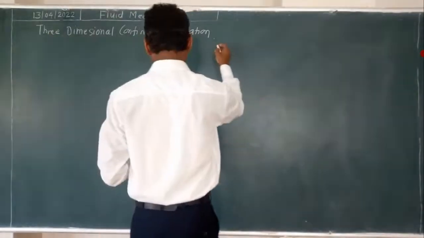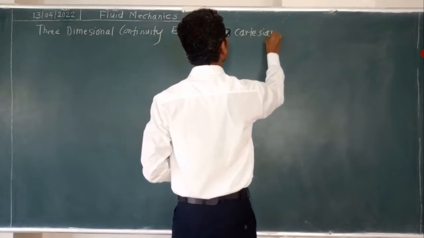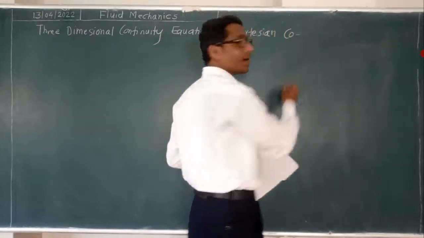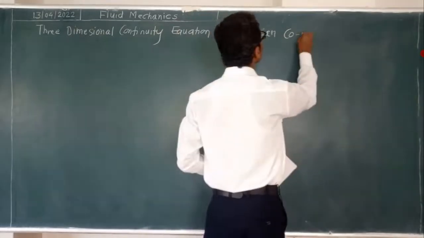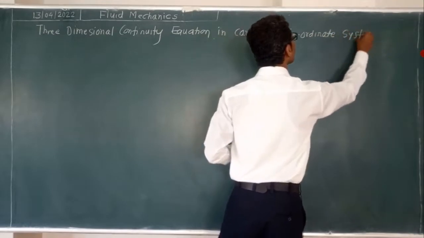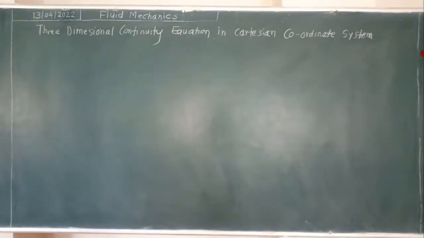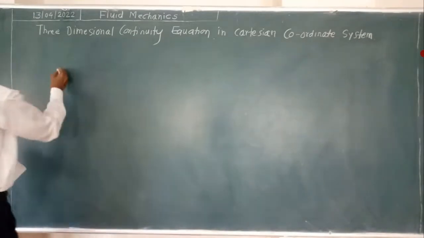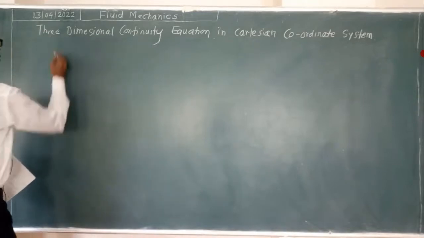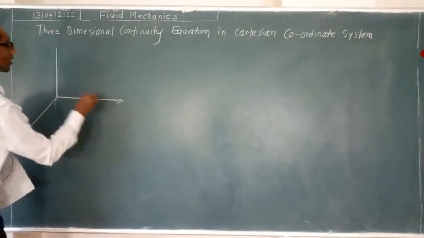So three-dimensional continuity equation in Cartesian coordinate system. Okay. Now this is the mathematical statement. Again here we consider, now draw the diagram along with me. So here we will take this three-dimensional coordinate system.